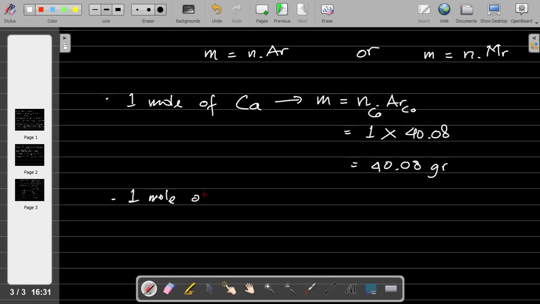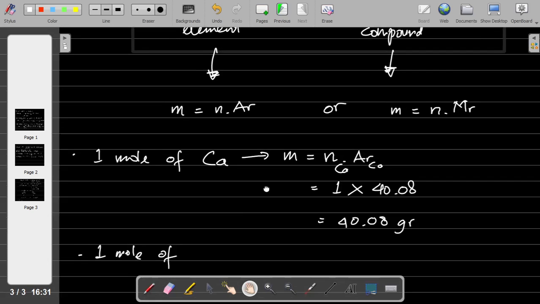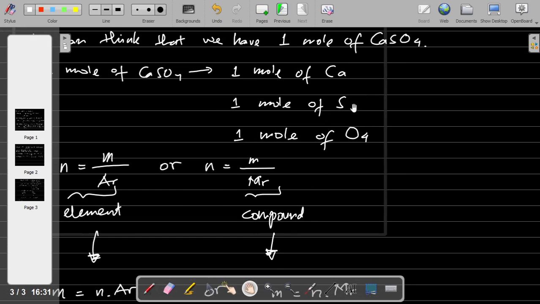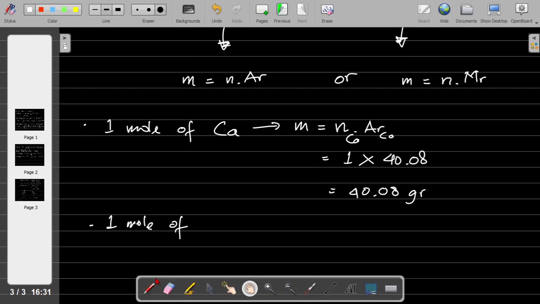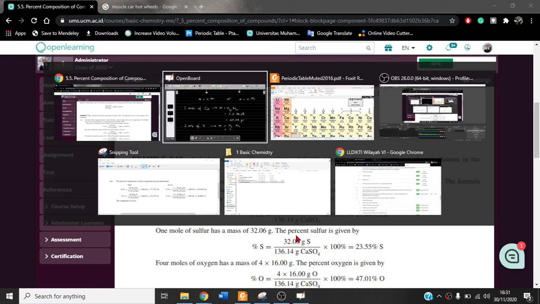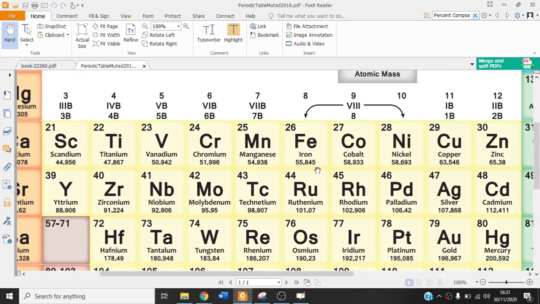And then the second: 1 mole of sulfur. So this is the mole of sulfur times the atomic mass of sulfur. The mole is 1, and the atomic mass of sulfur is 32.06. Let's take a look at the periodic table.